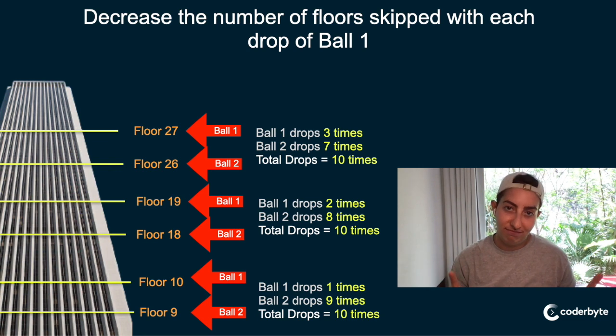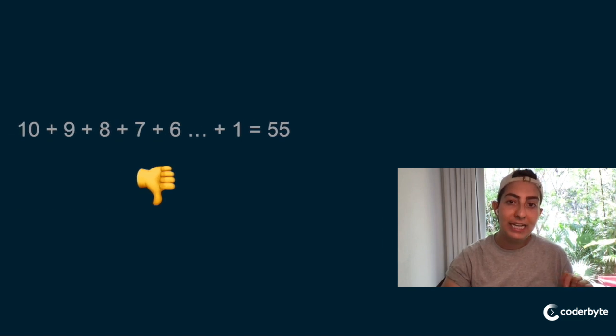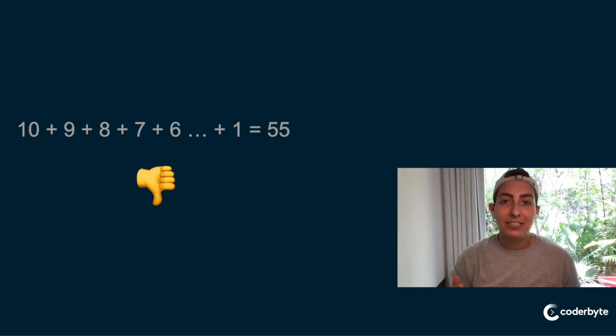However, there's a problem here, right? And the problem is that eventually, if we start at 10 and we decrease each time, that only gets us to, let's see, 10 plus 9 plus 8 plus 7, right? And I'm just adding those because that's the number of floors. We're going to get to only floor 55 before we have no more to decrease, because we always have to drop one, we always have to skip 1 floor, right?